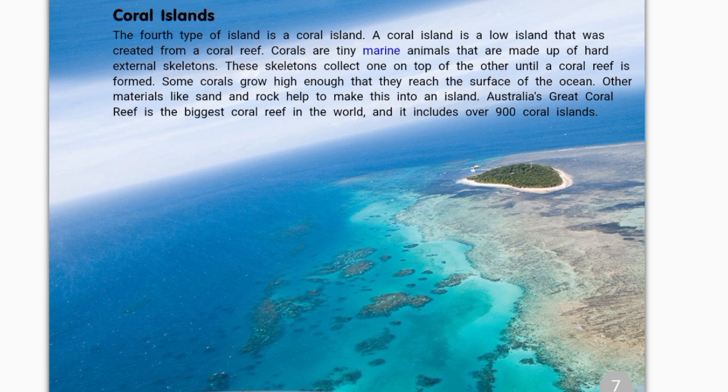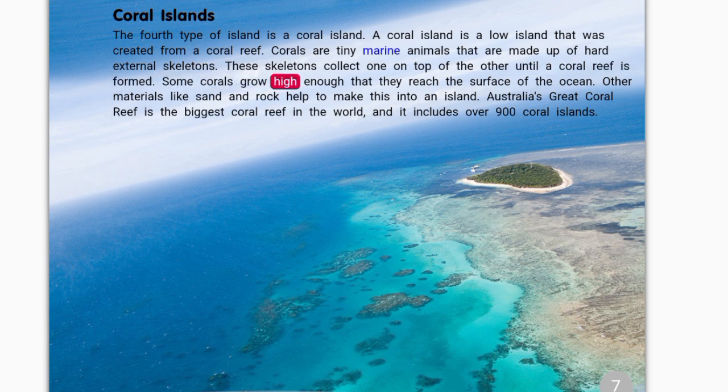Coral islands. The fourth type of island is a coral island. A coral island is a low island that was created from a coral reef. Corals are tiny marine animals that are made up of hard external skeletons. These skeletons collect one on top of the other until a coral reef is formed.